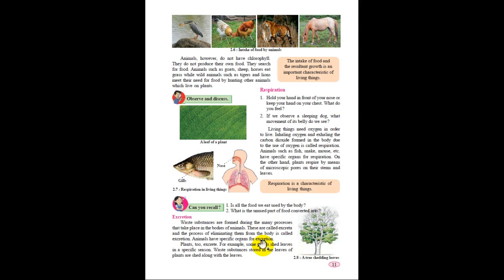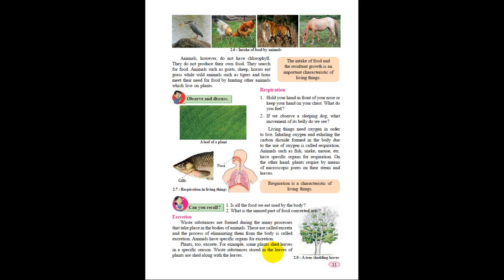Animals, however, do not have chlorophyll. They do not produce their own food. They search for food. Animals such as goats, sheep, and horses eat grass, while wild animals such as tigers and lions meet their needs for food by hunting other animals which live on plants.